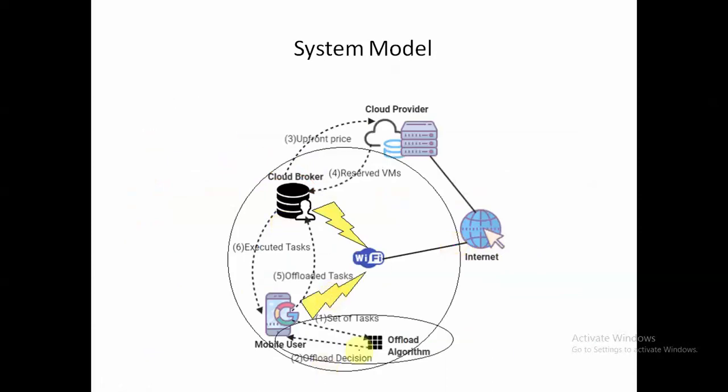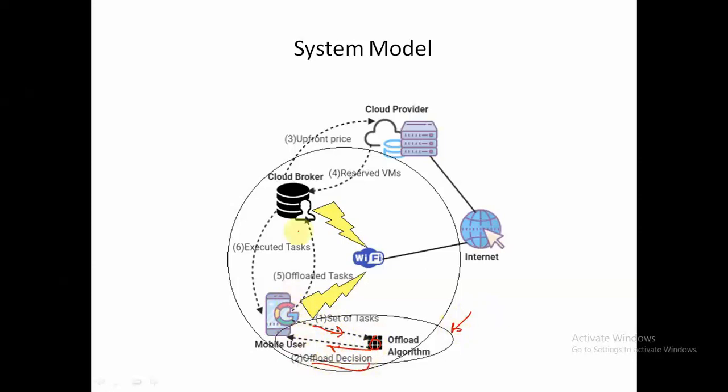Now this is our system model. This little circle over here represents actions that are taken locally on the mobile device. The mobile device will send some set of tasks to the offload algorithm, which will give us the offload decision. That means which task to offload and which task not.